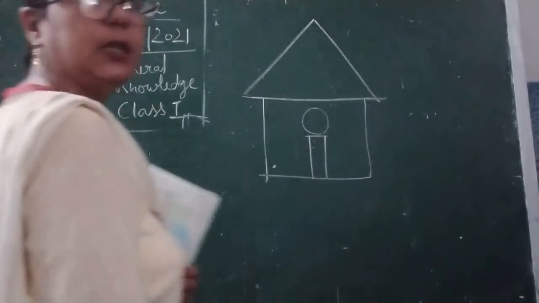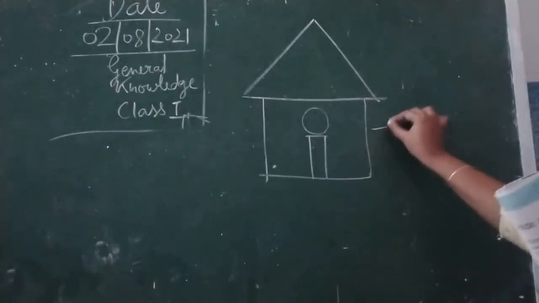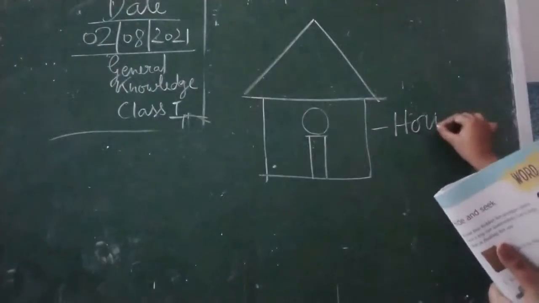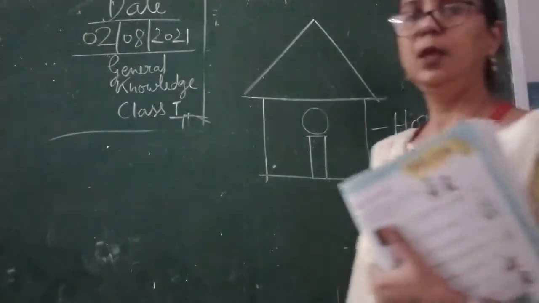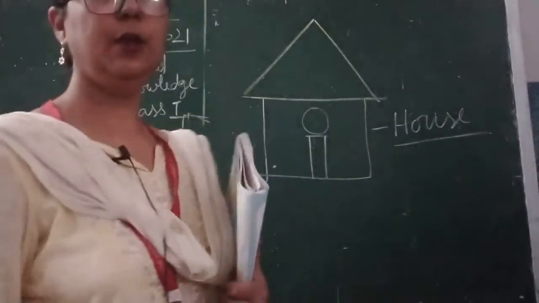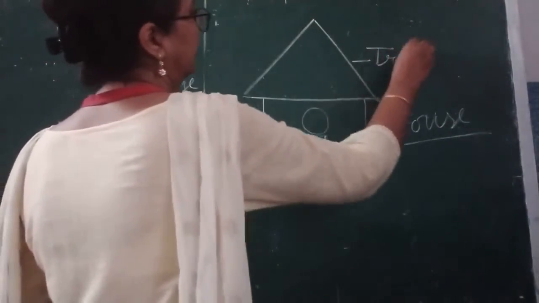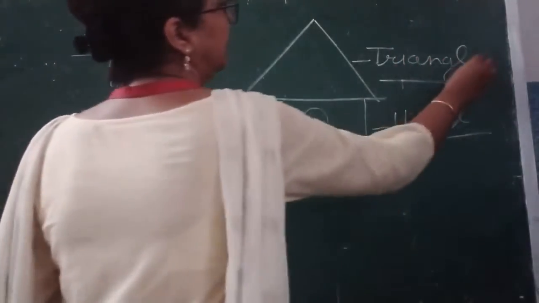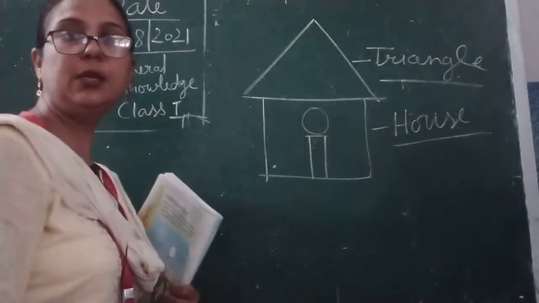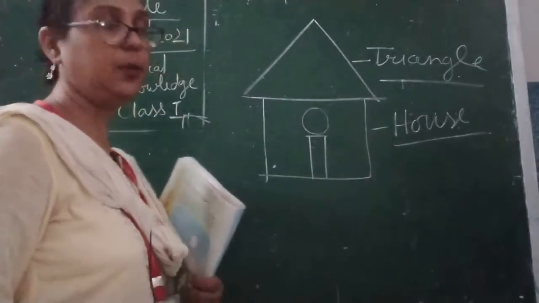If you will see this shape, this is called a house, and here you can see its roof is made with triangle shape. ओके, ट्रायंगल शेप से बनी हुई है. इसकी रूफ जो है आप देखिएगा, इसकी रूफ किससे बनी है? ट्रायंगल शेप से बनी है.